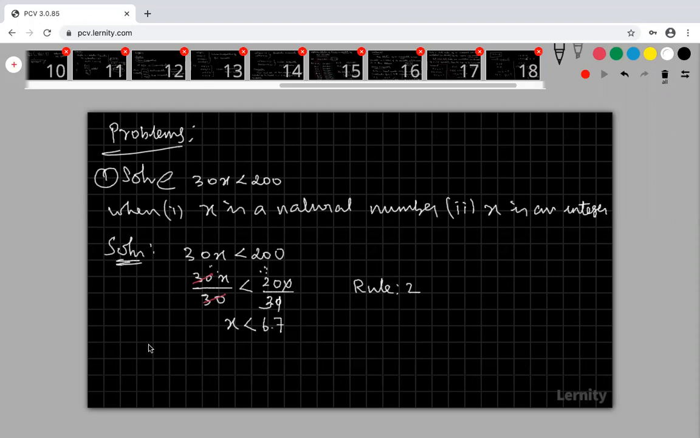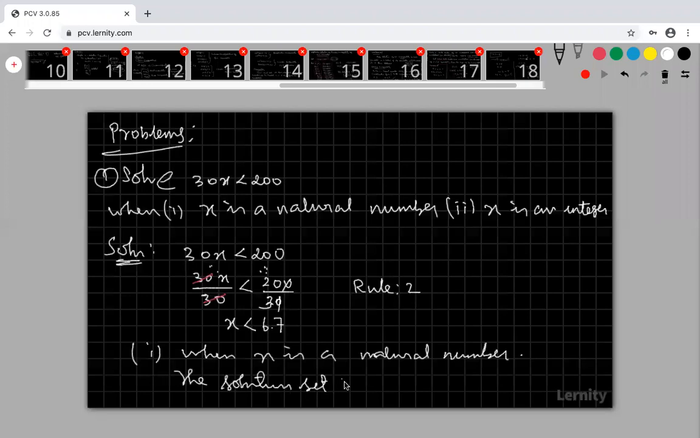Okay, now come to that. When x is a natural number, what is the solution set? Okay, so x is a natural number. Put 1 here, 1 less than 6.7. That is true or not? Yeah, it is true.